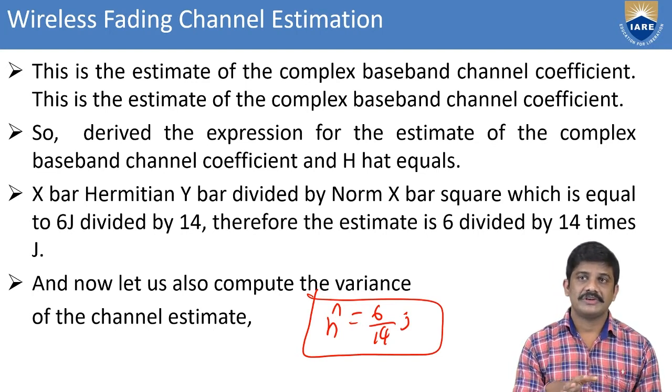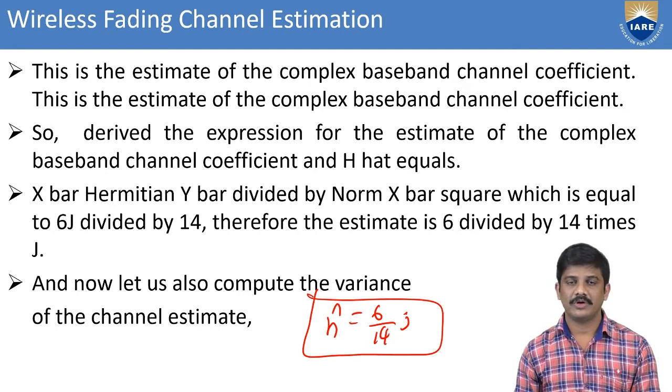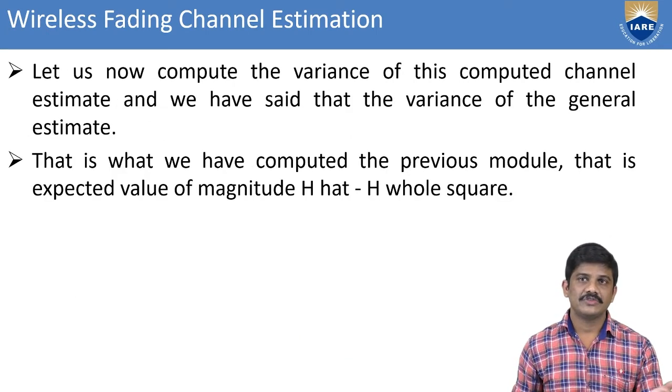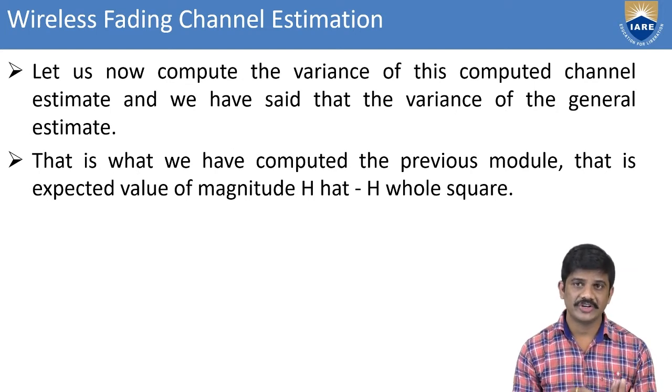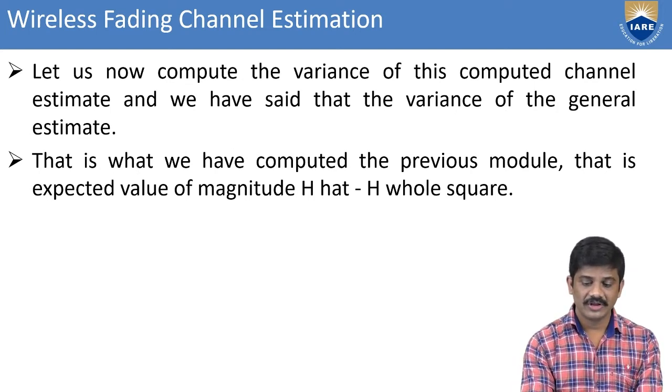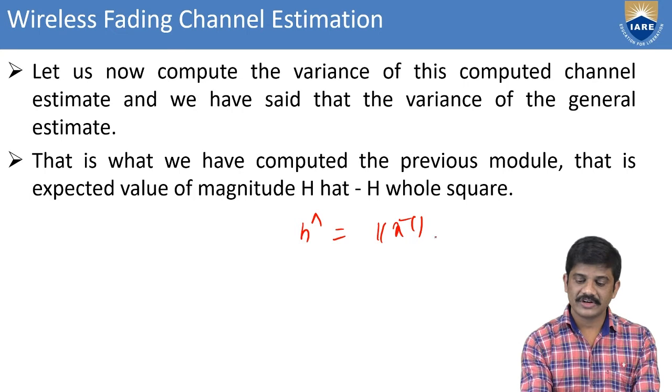Whenever you consider the baseband channel coefficient, before that we have to find the input or transmitter pilot section and also the receiver section. Then we can take both from the channel complex coefficient. Like that we can find it here, and also compute the variance of the channel and the variance of the estimation. Here we have the expected value of the magnitude of h hat. What is the magnitude of h hat equal to? This is in the transmitter section. In the transmitter section we can also find x bar. This is a transmitter pilot.